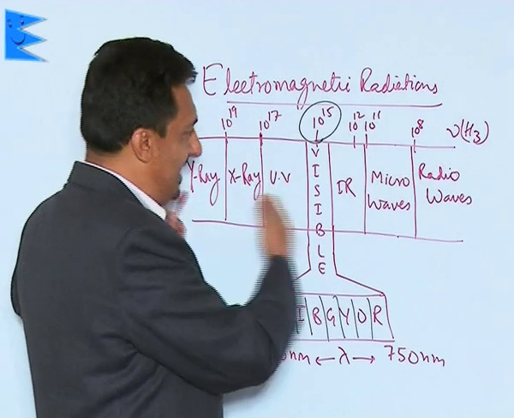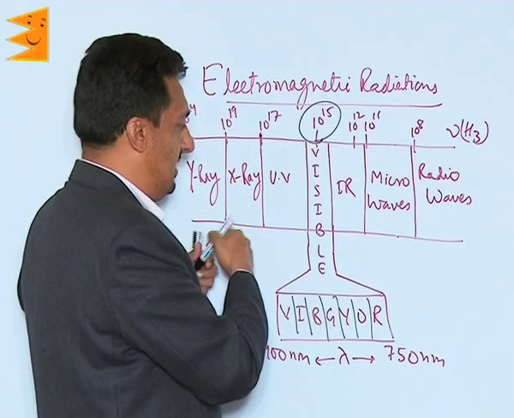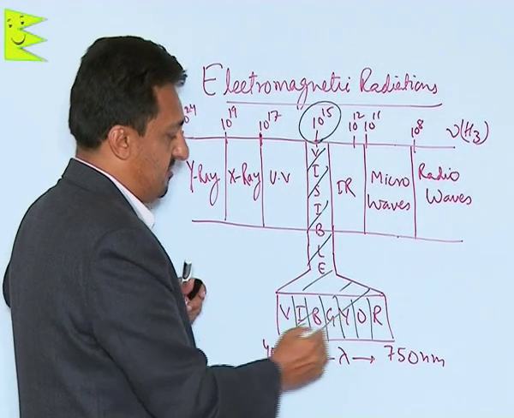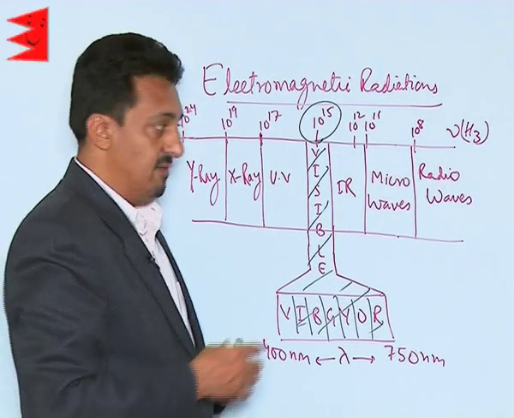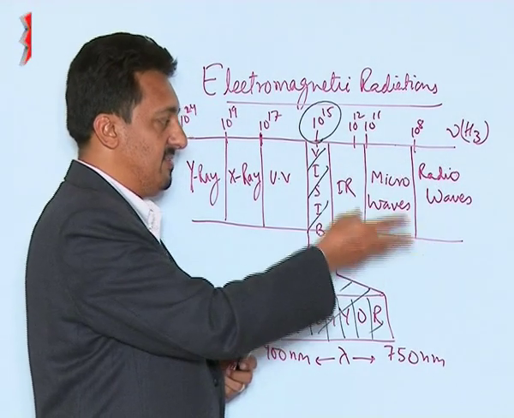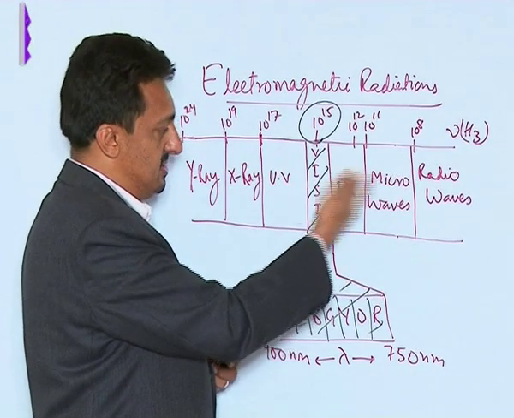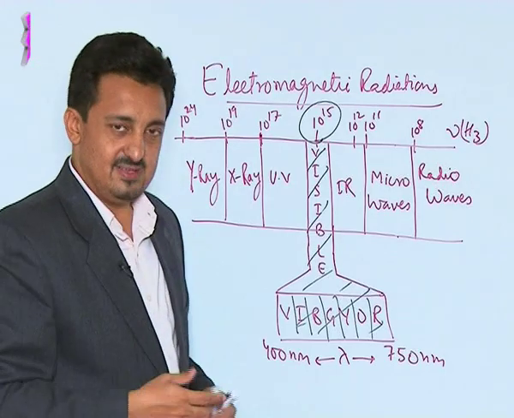So this is the complete electromagnetic radiation spectra, and only this small region, which is called the visible part, we are able to see. Even if we have radiations of some other frequencies or wavelengths lying either before this visible part or after it, we won't be able to see them because our eyes cannot detect them.